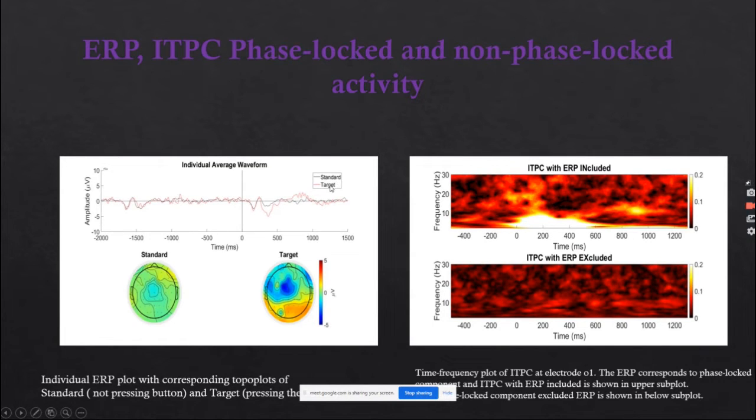Here we can see the ERP for the standard and the target. Standard means when the participant is not pressing the button, and target means when the participant is pressing the button. This data is taken from a particular subject.